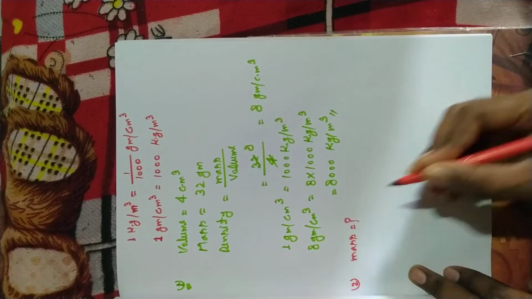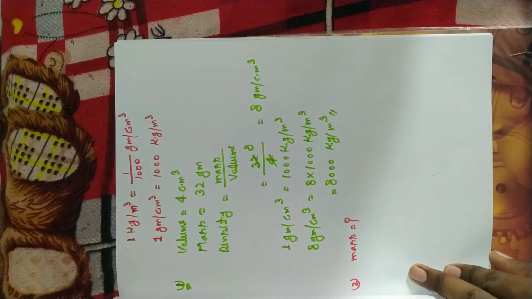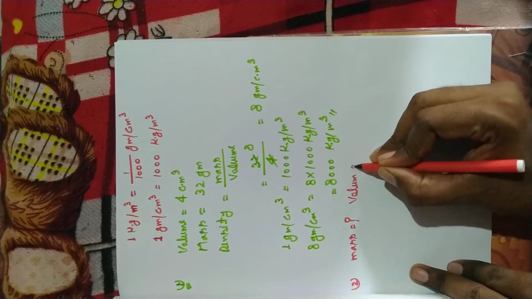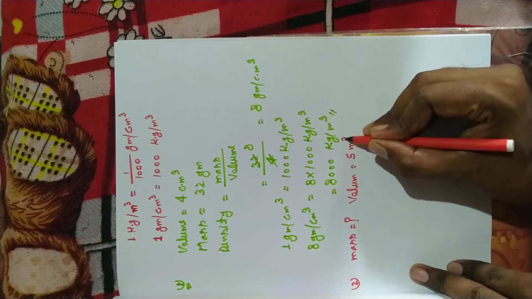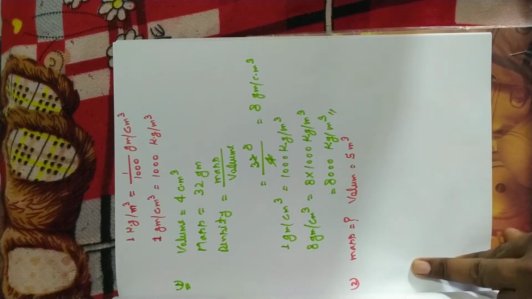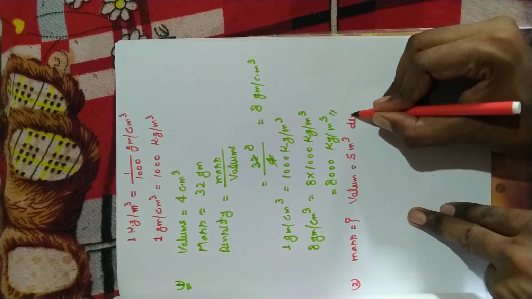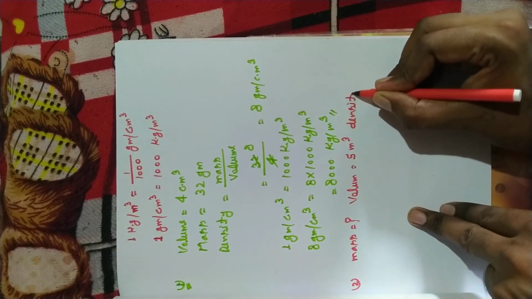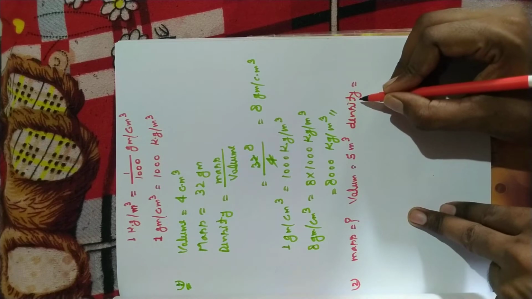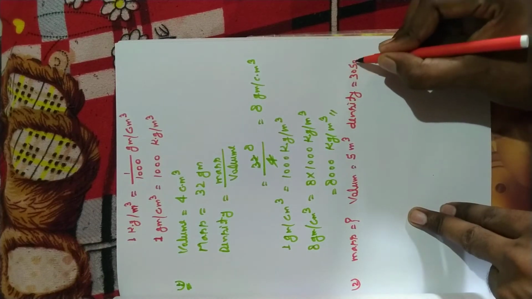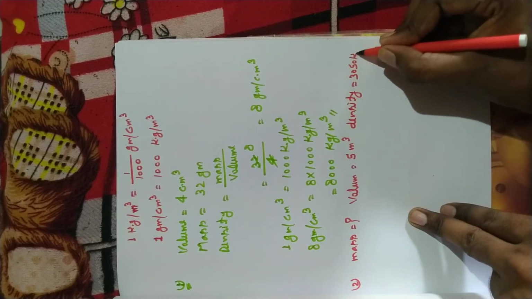That means we have to find the mass of 5 meter cube, that is, volume is equal to 5 meter cube, and density is given, density is equal to 3050 kilogram per meter cube.